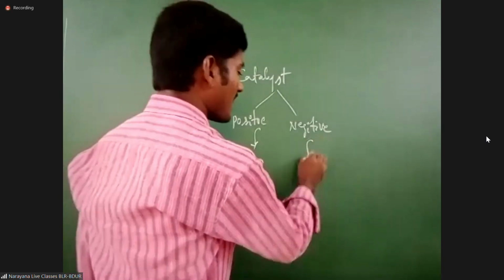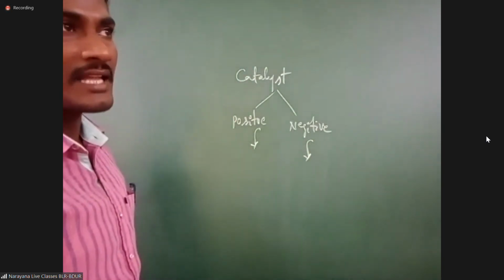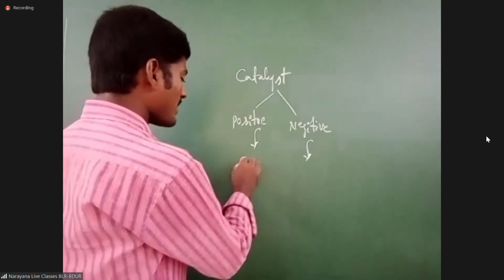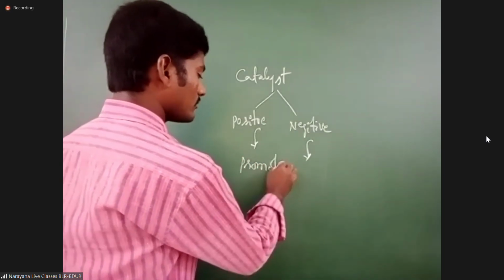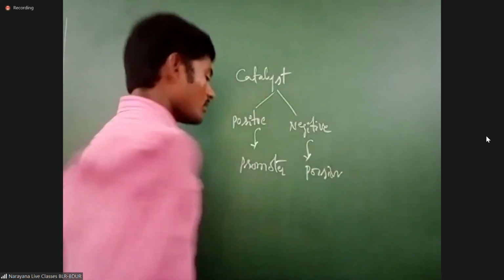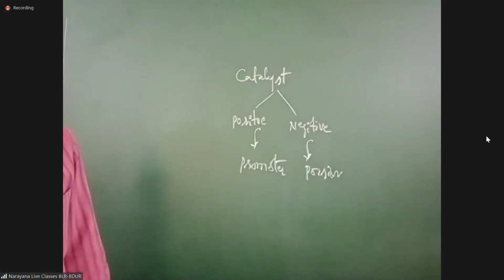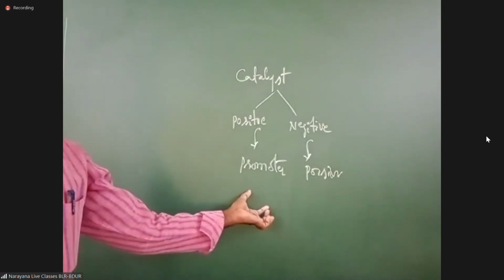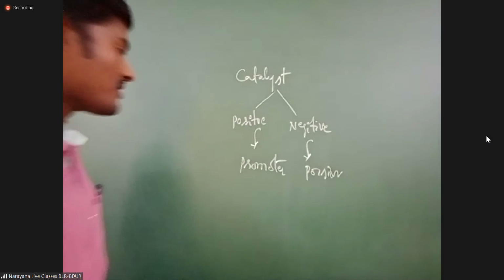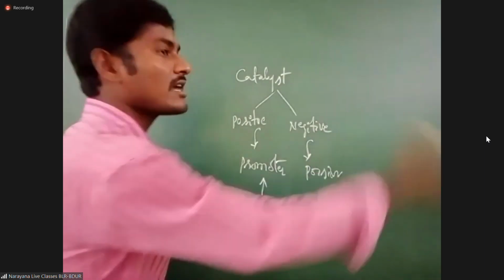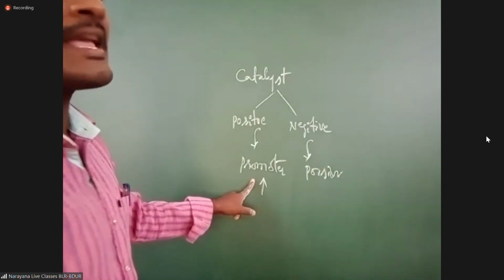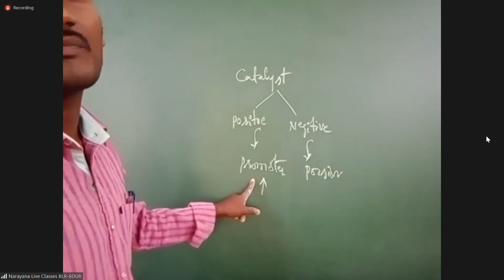The rate of reaction decreases, then that is known as negative catalyst. Again here, what is meant by promoter and poison? Promoter is a chemical substance which increases the efficiency of catalyst. Then that is known as promoter. In Haber's process, you are using molybdenum.